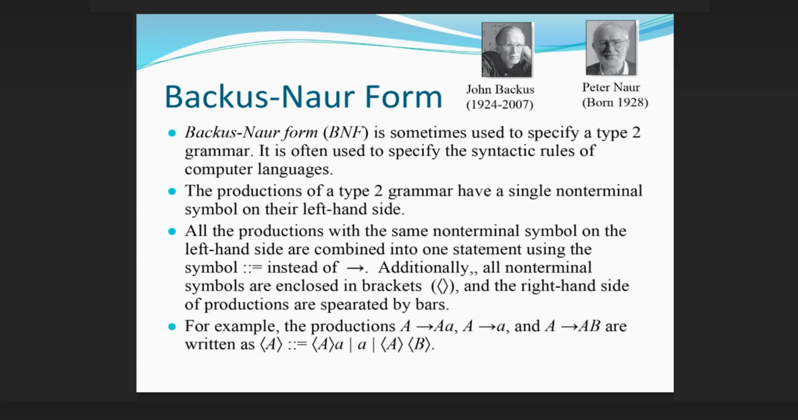All the productions with the same non-terminal symbol on the left-hand side are combined into one statement using the symbol ::= instead of →. Additionally, all non-terminal symbols are enclosed in brackets, and the right-hand sides of productions are separated by bars. For example, the productions A → Aa and A → AB are written as A ::= Aa | AB.